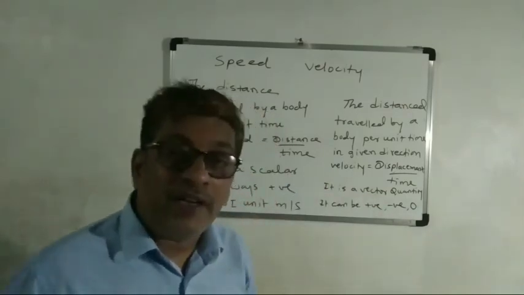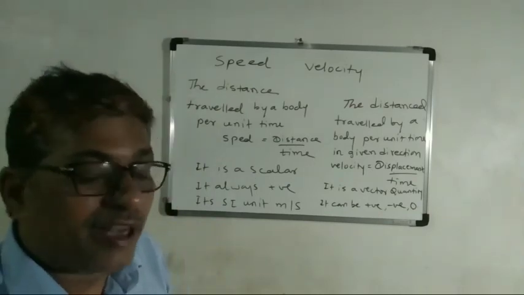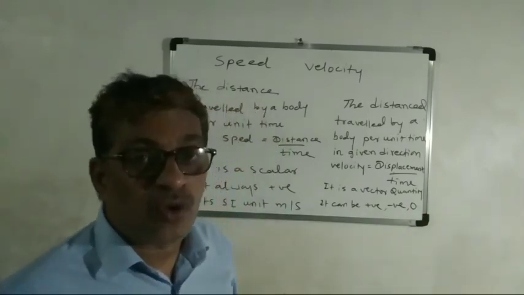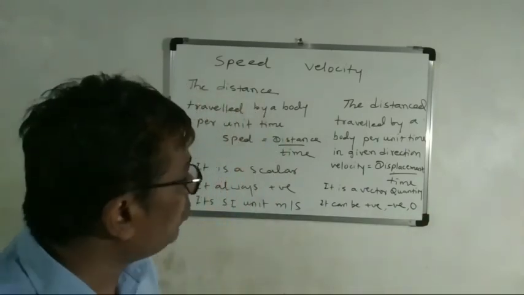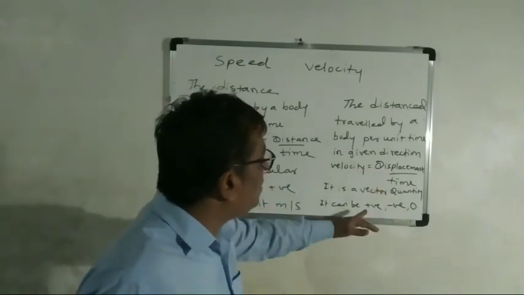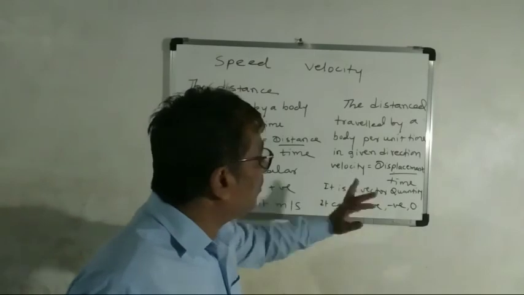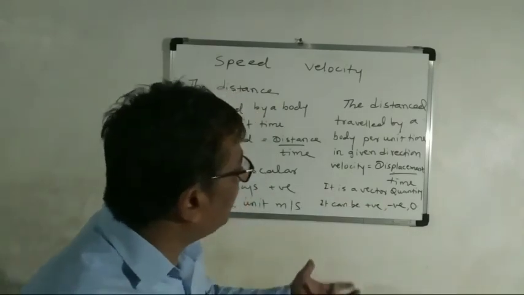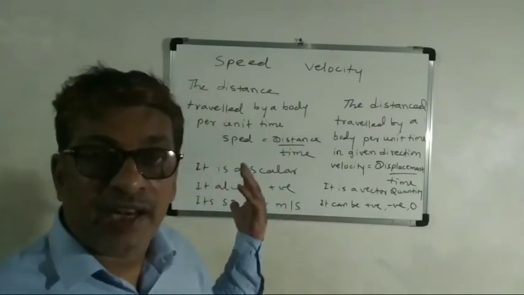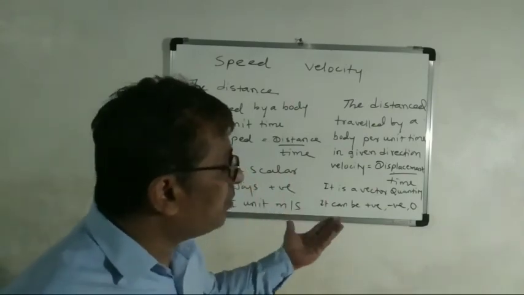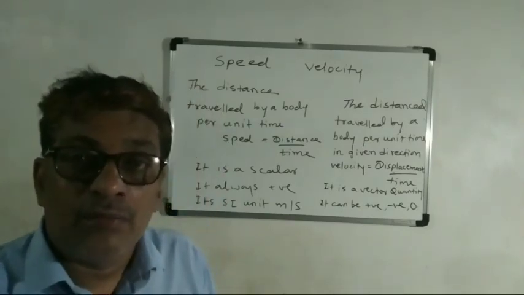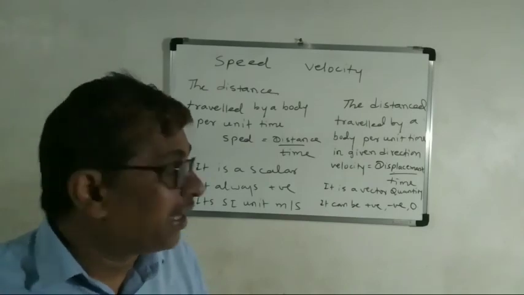It has magnitude as well as direction. It may be positive, negative or zero. If the displacement is positive, velocity is positive. If the displacement is negative, the body moves in the opposite direction and velocity is negative. And it is zero when the starting and final positions are the same.